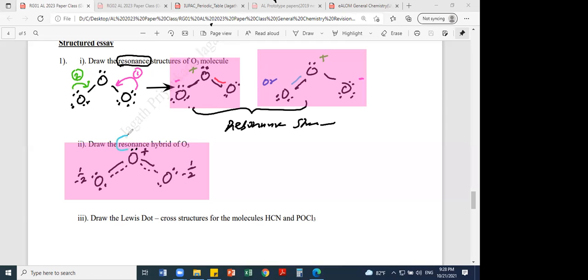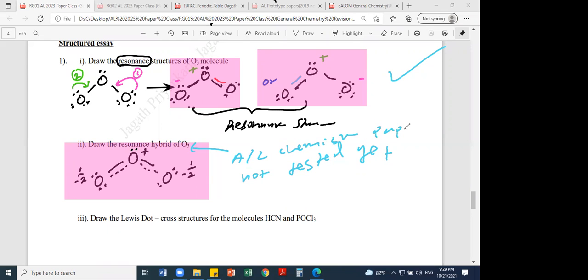It's not tested yet in any of the A-level chemistry papers. In the future also they will not ask you to draw the resonance hybrid, but resonance structures, yes. Therefore, you don't need to pay much attention.